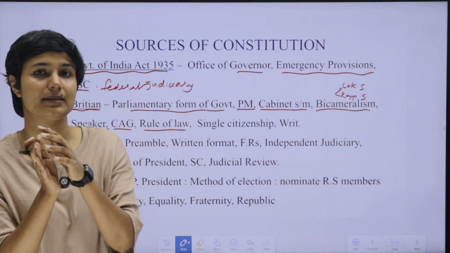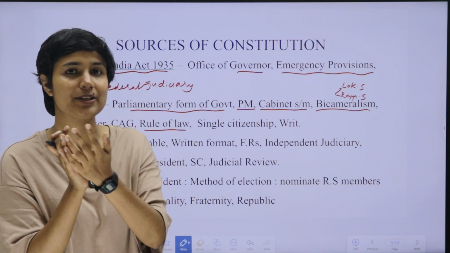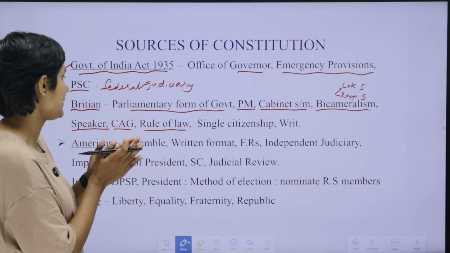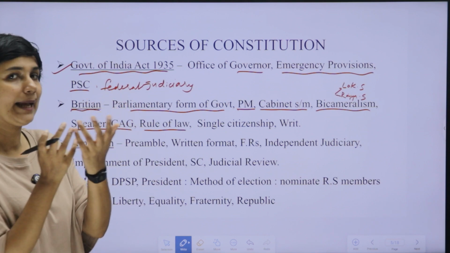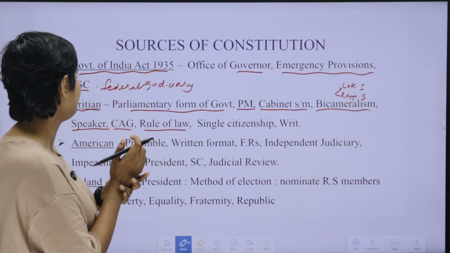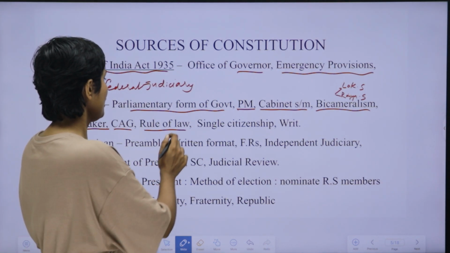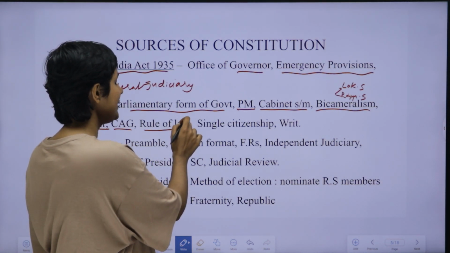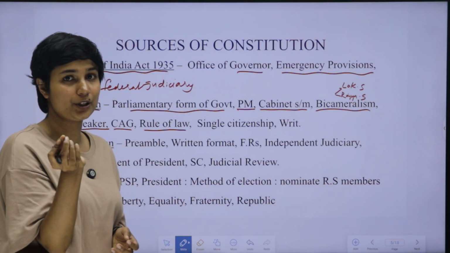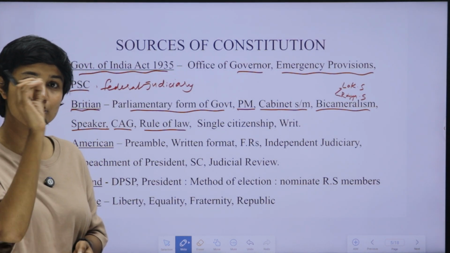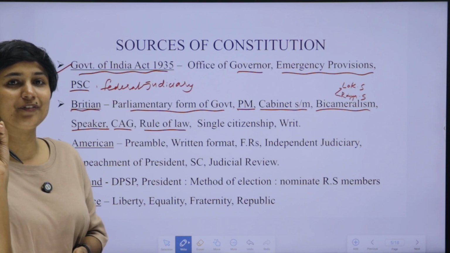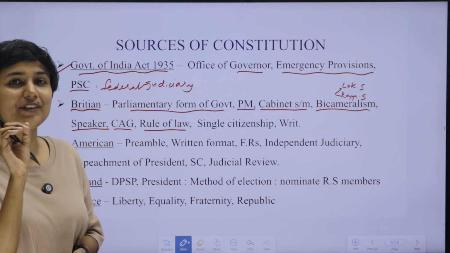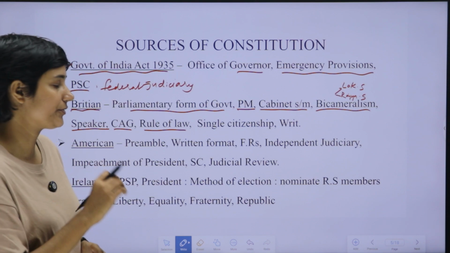Lord Dicey is known as the proponent of this rule of law concept. Actually, the concept evolved or emerged in Britain. Okay. So, India's rule of law is equality before law and equal protection of law. The equality before law principle we took from the British constitution, but equal protection of law is the principle that we actually took from the American constitution.